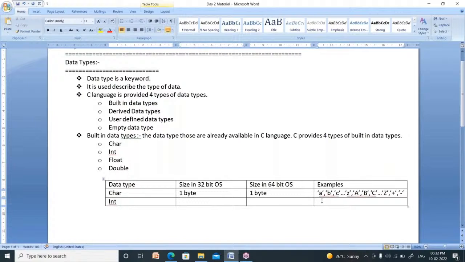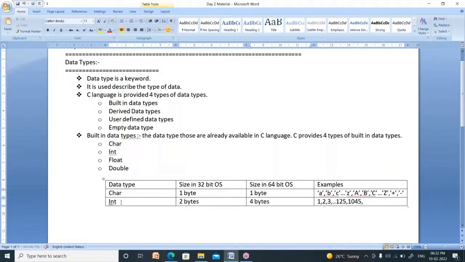Integer means numbers: 1, 2, 3 and so on. So many numbers are there, 125, 1045, all these are round numbers. Any round number is called an integer. The size of an integer in a 32-bit operating system is 2 bytes. In a 64-bit operating system it is 4 bytes.